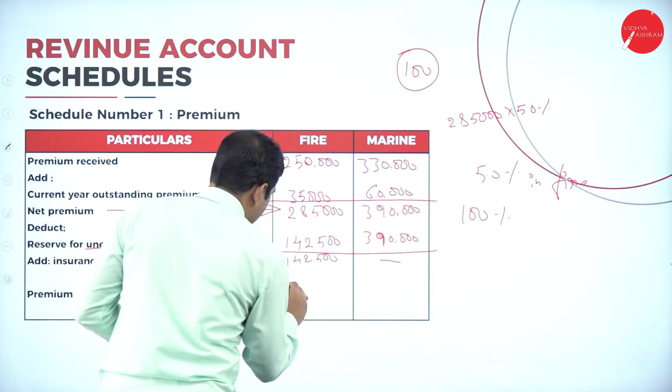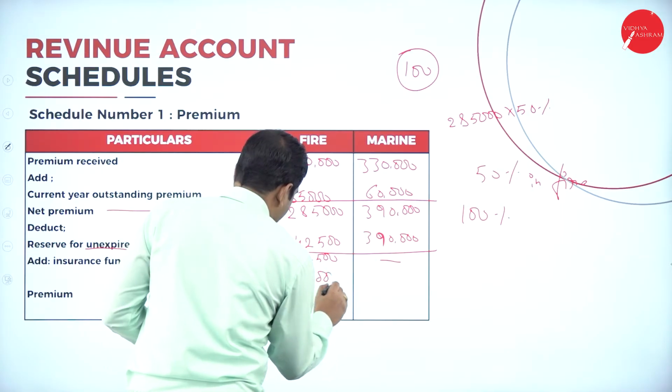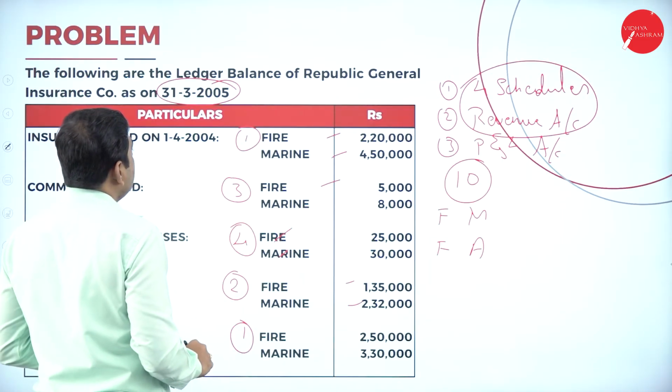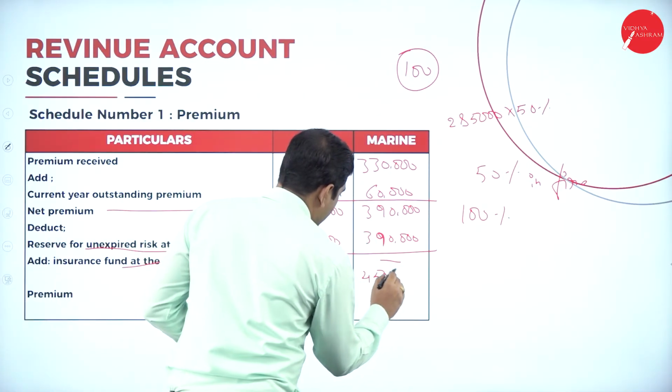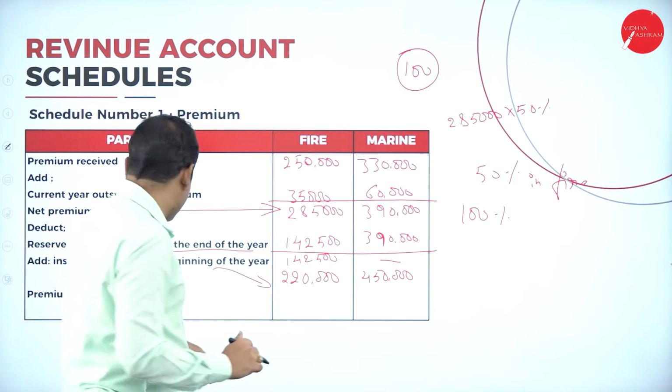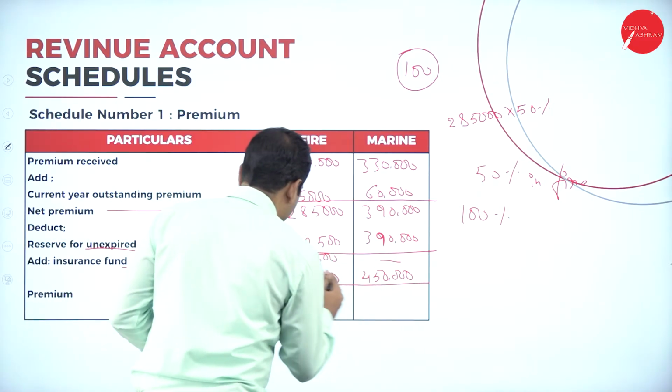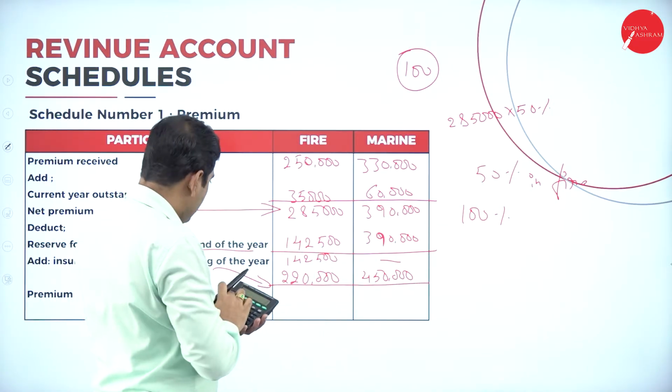Let's add here. 2,20,000 in case of fire. Next one, 4,50,000 in case of marine. So whatever the amount we get, that is the actual premium total. Now let's add it.